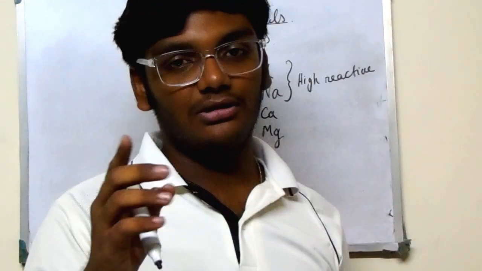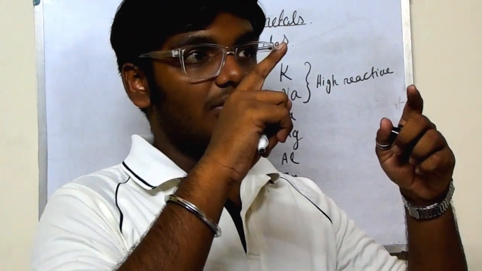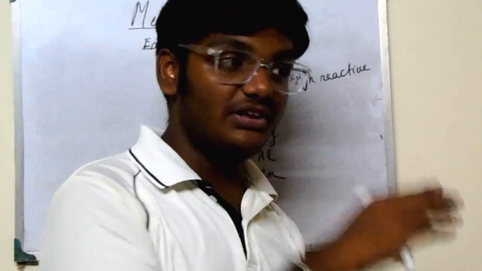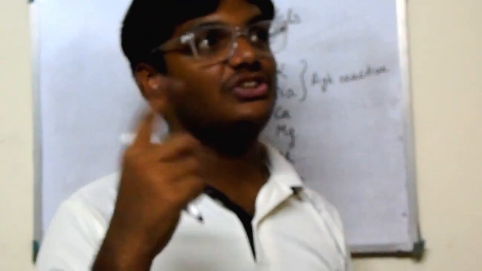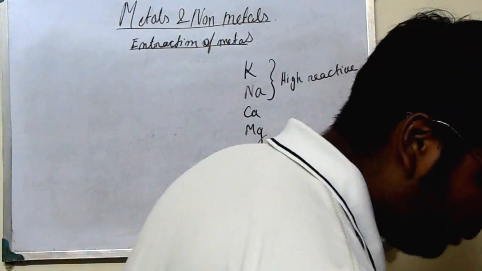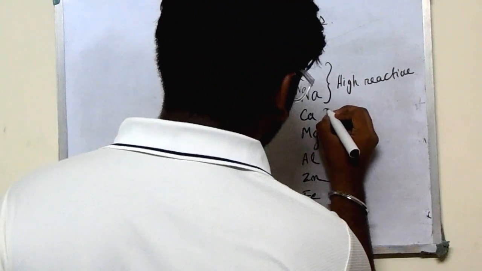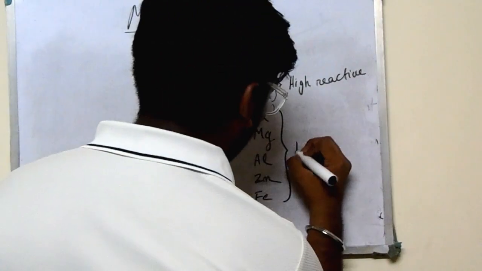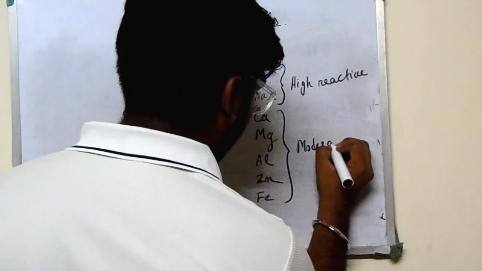Please remember the flowchart I have drawn: first, electrolysis. Only the first one, extraction of metals of high reactivity. So that process we will apply to these two. Then from calcium up to Fe, that is iron, comes under moderate reactivity.